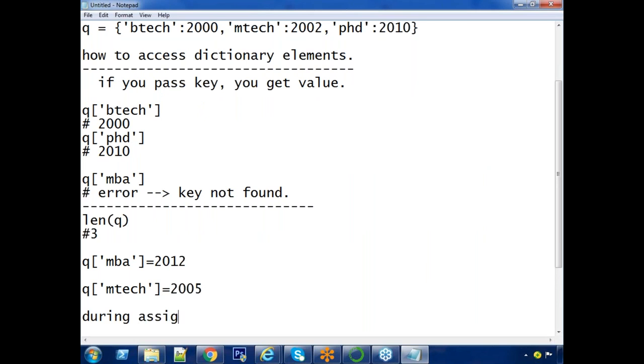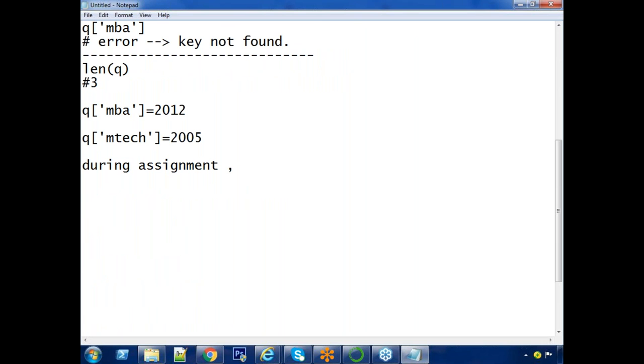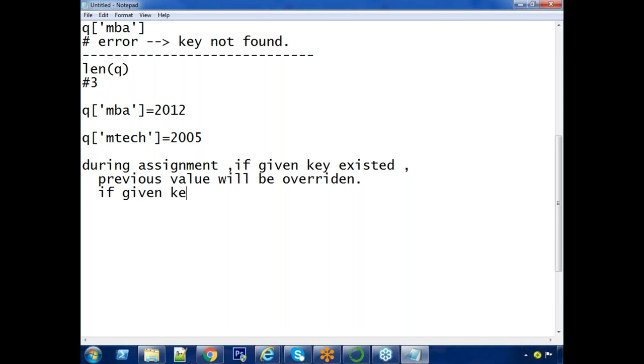During assignment, if the given key existed, the previous value will be overridden. If the given key did not exist, a new pair will be inserted.